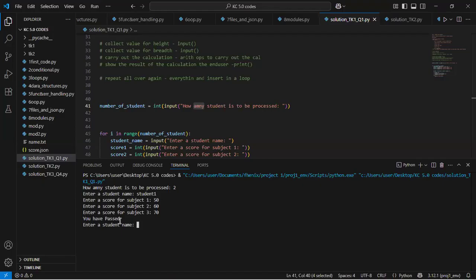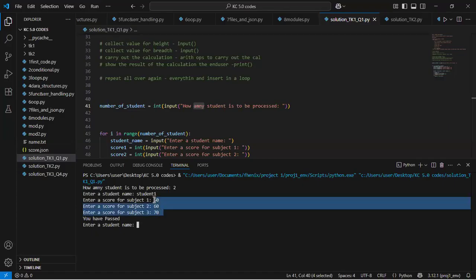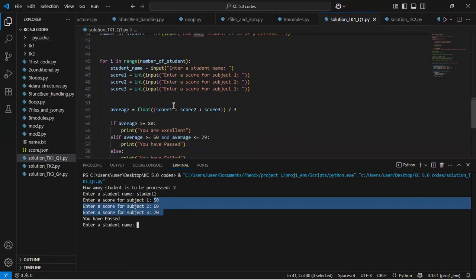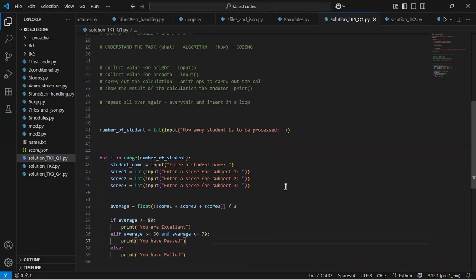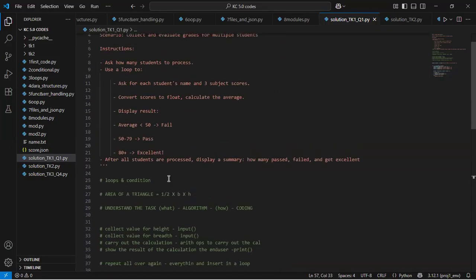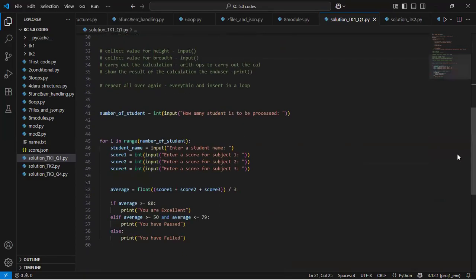So here it says I've passed. The reason we are getting passed is because if we add these together and divide by 3, it falls among this range of 50 to 79. But that wasn't really the question, though. The question was for us to show how many students passed, how many students failed and how many students got excellent. So we want to count how many students have passed, how many have failed, and how many have excellent.